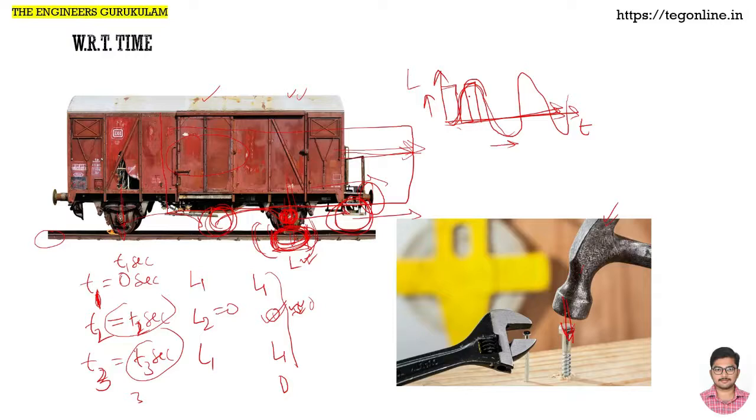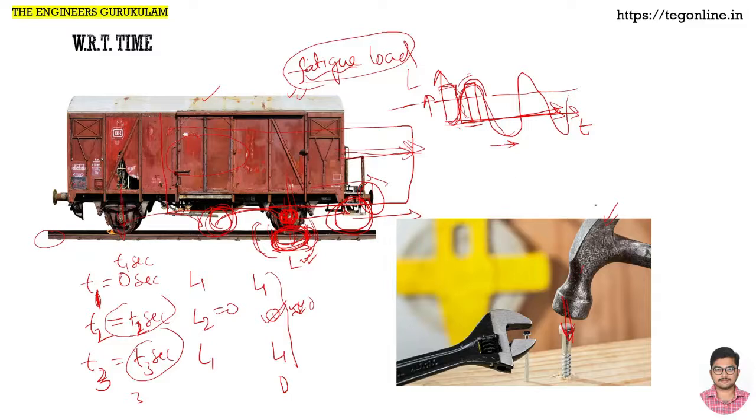When it varies continuously, we call that a fluctuating load or fatigue load. There will be a certain mean about which this load changes, and the maximum and minimum loads stay about that mean. So that is fatigue load, which changes continuously with respect to time, right?